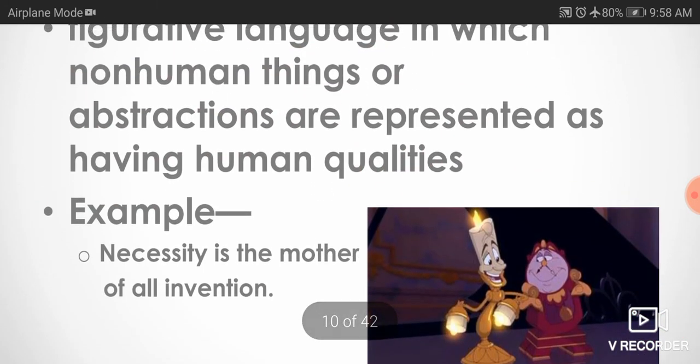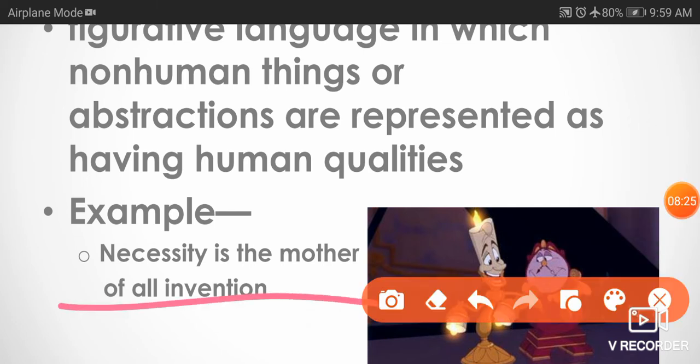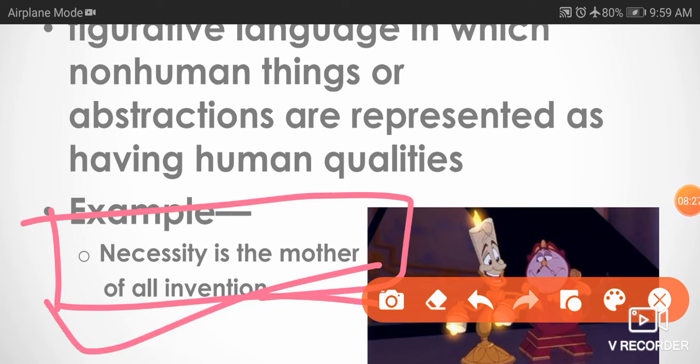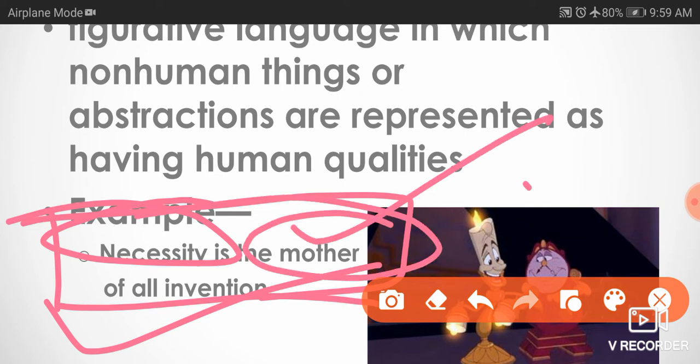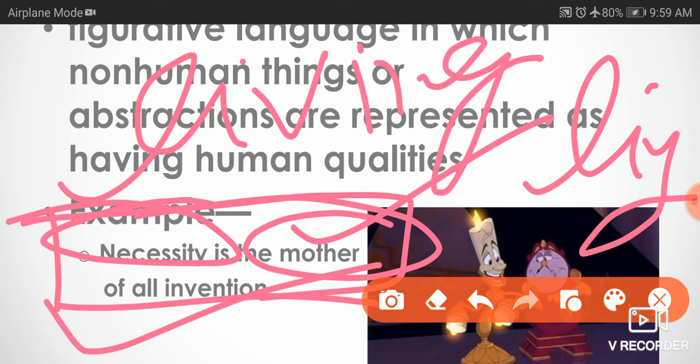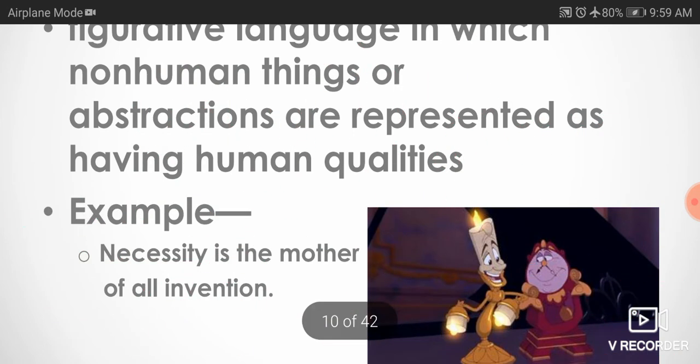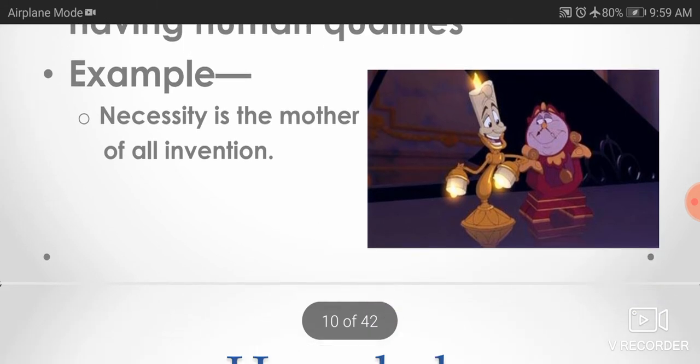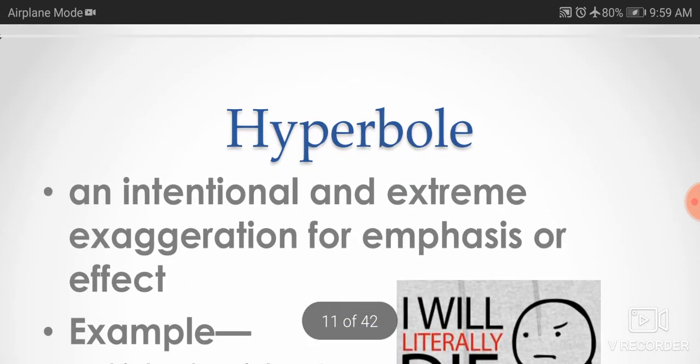Here is one example: necessity is the mother of all invention. You have heard this quote, necessity is the mother of all invention. Necessity is called mother. Mother is a living being. So we are creating necessity as a living being. So this is the personification literary device. And the next is hyperbole.